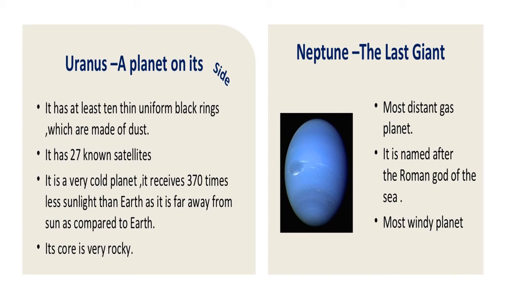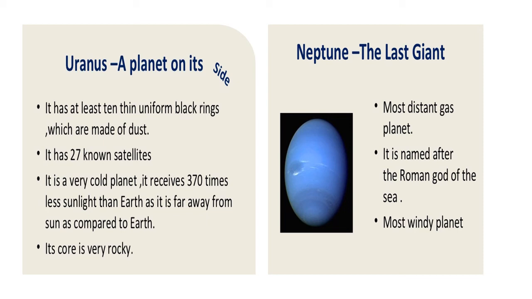Now, unlike the other planets of our solar system, Uranus is tilted so far that it essentially orbits the Sun on its side. So we name Uranus the planet on its side. It has at least 10 thin uniform black rings which are made up of dust. It has 27 known satellites.